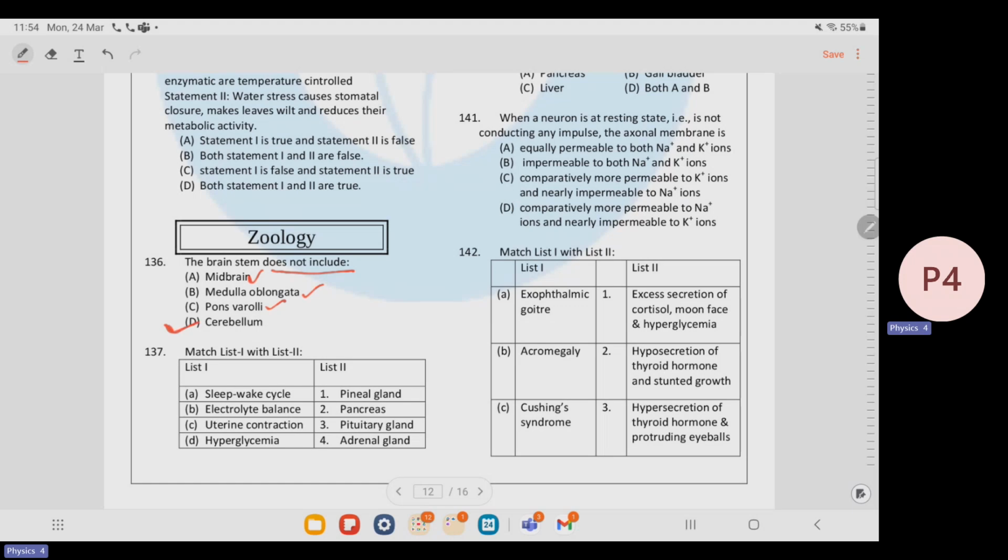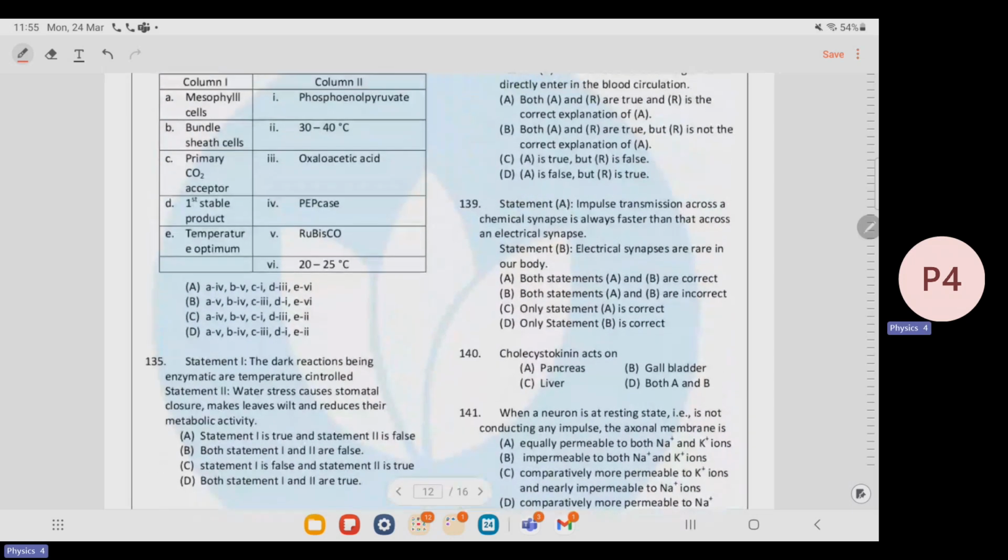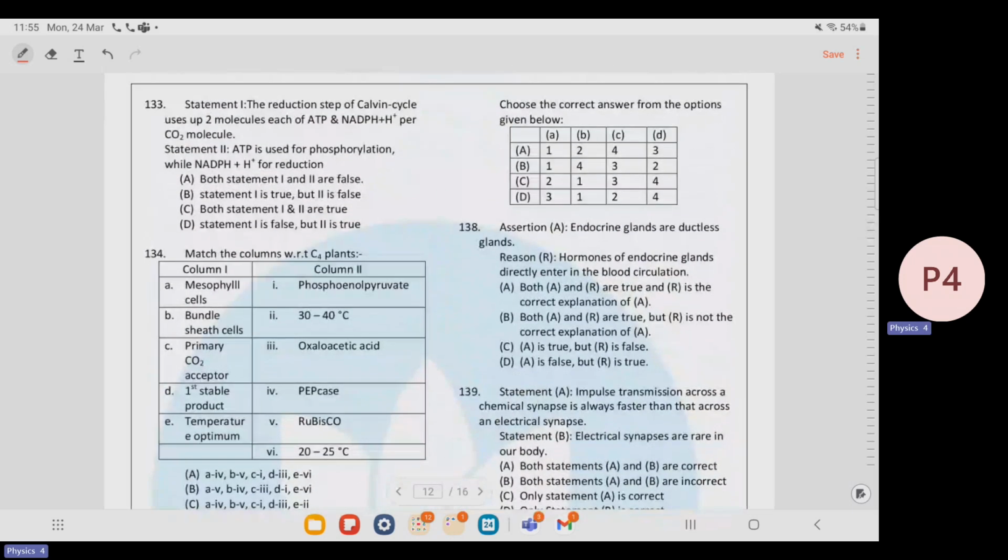Next question is the match the following. Sleep wake cycle will go with the pineal gland, electrolyte balance will go with the adrenal gland, and we are talking here about mineralocorticoid, that is aldosterone. Then the uterine contraction will go with pituitary gland, that is the hormone oxytocin, and then hyperglycemia will go with pancreas. So here the correct option is B.